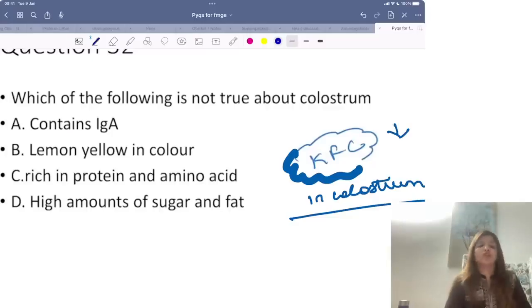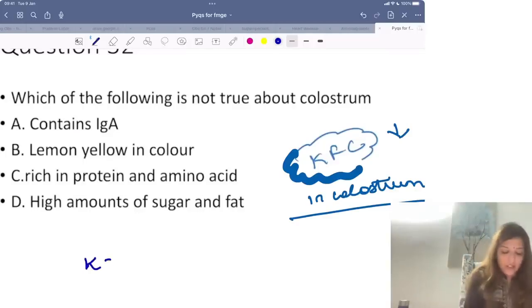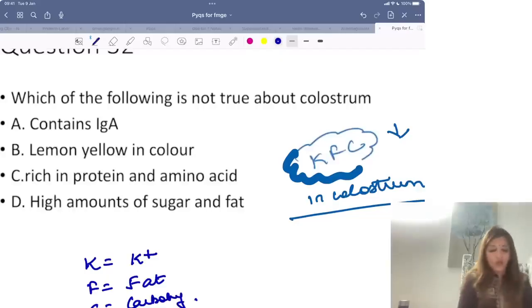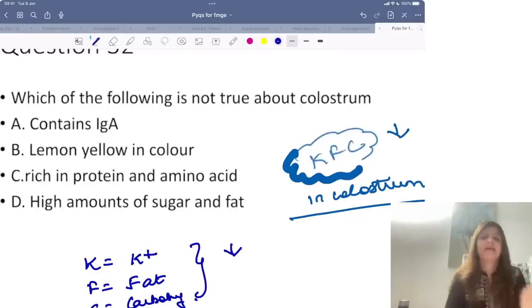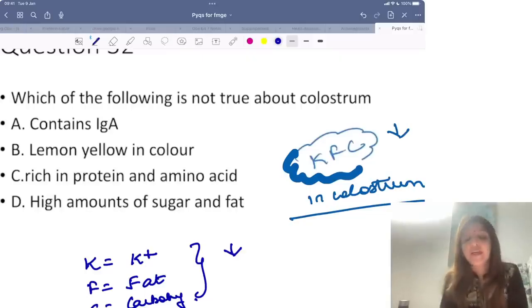Everything is more in colostrum in comparison to breast milk, whether it is immunoglobulins or anything, except KFC. What is KFC? K stands for potassium, F stands for fat, and C stands for carbohydrates. So KFC is less in colostrum in comparison to breast milk, right?